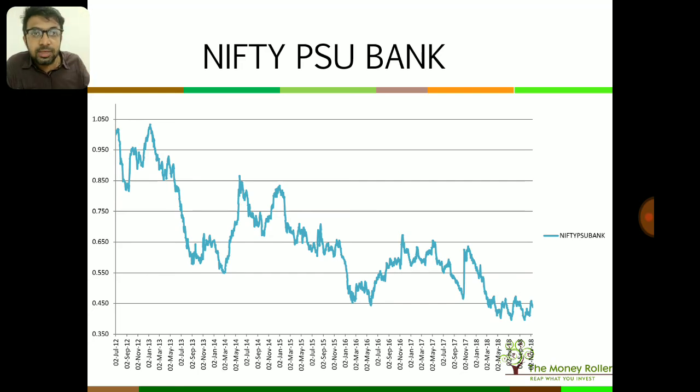Next month will obviously provide a clearer picture, but again, a few bottom fishing opportunities here. Instead of using my brains, I would just like to buy the entire basket, and I would probably buy the PSU bank ETF itself, and then wait for the consolidation in the sector to happen, because the worst seems to be over. Also, if the government is backing NBFCs, they are definitely not going to let the PSU banks tank.